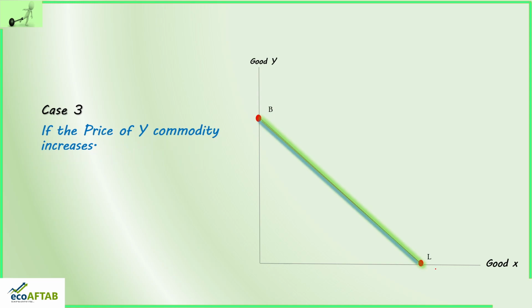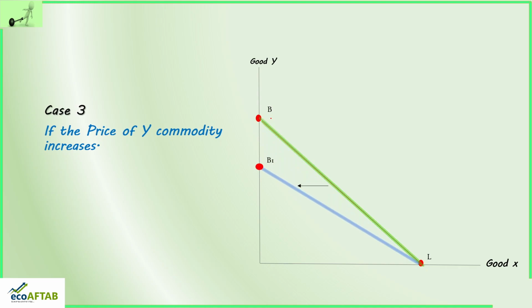Any guesses? Yes, if the price of Y commodity has increased, it means commodity Y has become costlier and our budget is not enough. If the budget is not enough, this particular point B will shrink. See what is happening over here. If the price of Y commodity increases, the budget line will again shift inwards, and we have a new budget line, that is B1L. So here the budget line has shifted towards the left.